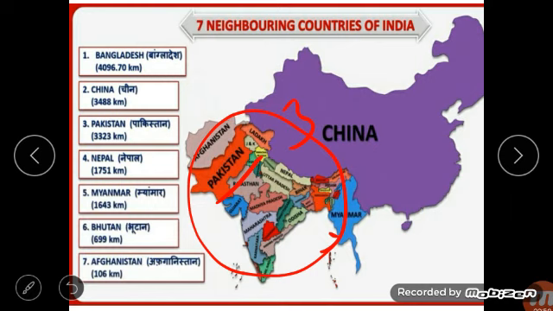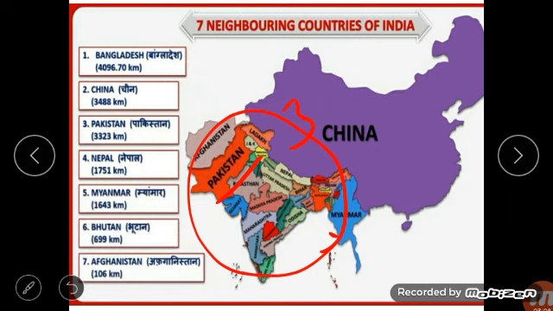Which is the highest peak? Tirich Mir. The Potwar Plateau and the Balochistan Plateau are some plateaus. Part of the Thar Desert lies in the southeast part of the country. The River Indus flows through Pakistan. Along with its tributaries, the Indus has formed the vast Indus plain.